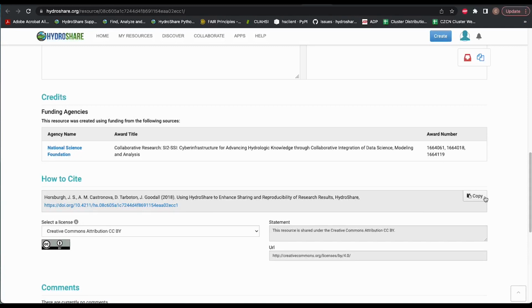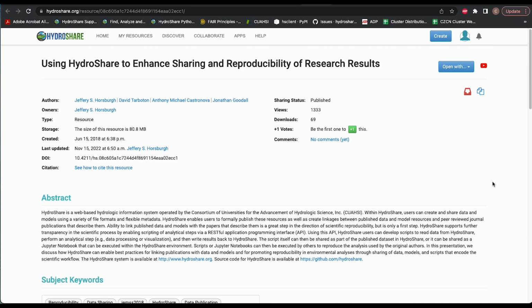In HydroShare, when a resource is in its final state, it can be published and receive a DOI. Once a resource is published, the title, contents, and authorship cannot be changed, so make sure that the resource is complete and free of mistakes.